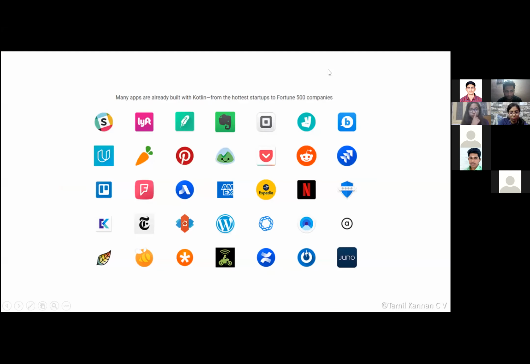So next, as I said, there are a very large number of applications available in the Play Store. Most of the applications are now being developed in Kotlin, like Wikipedia, Reddit, EverNote, everything. Most of the applications we use in our daily life, like Udemy, and most applications we use in our day-to-day routine are being developed in Kotlin. So there is a major scope for Kotlin in the Android development platform also.